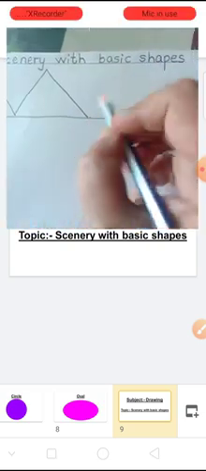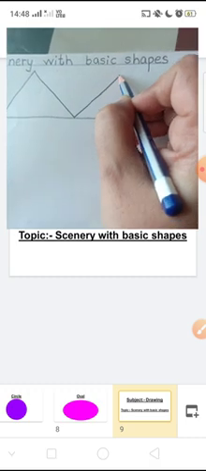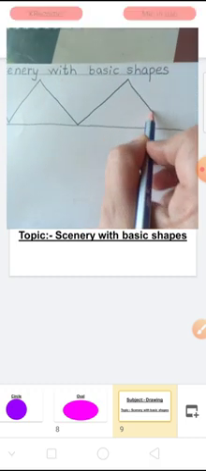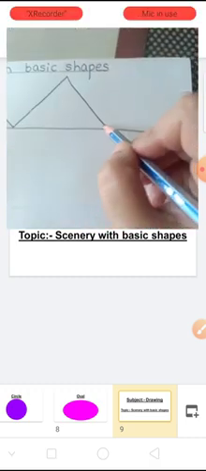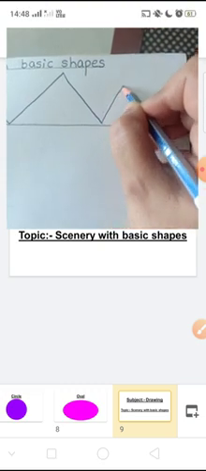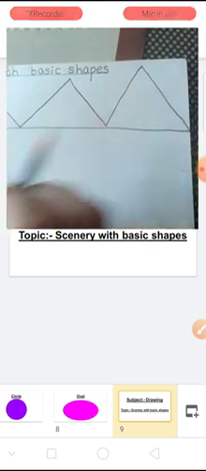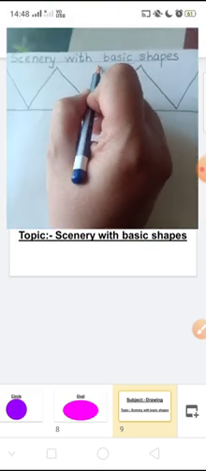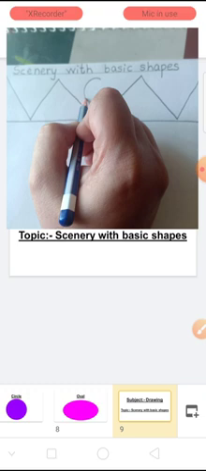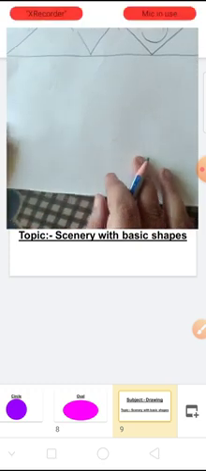These are the mountains with which shape, children? Yes, triangle shape. Then draw a circle as the sun. Okay. Now let us draw the house.